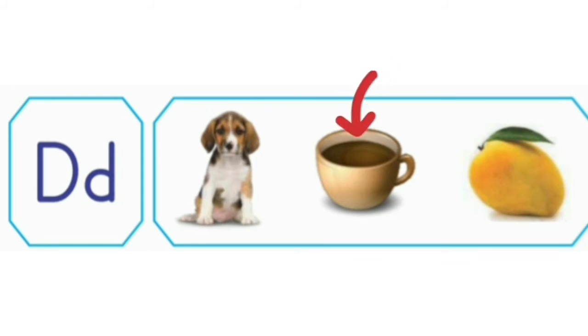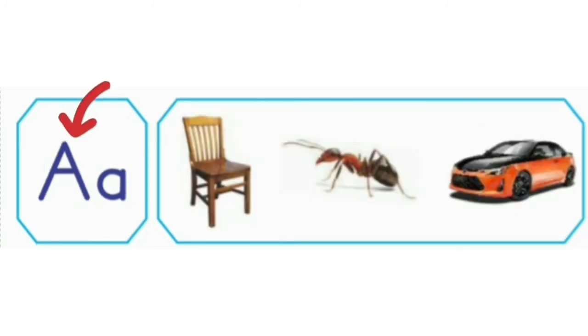What is this? This is a cup. Does cup start with alphabet D? No. So we will not circle it. What is this? This is a mango. Does mango start with alphabet D? No. So we will not circle it.